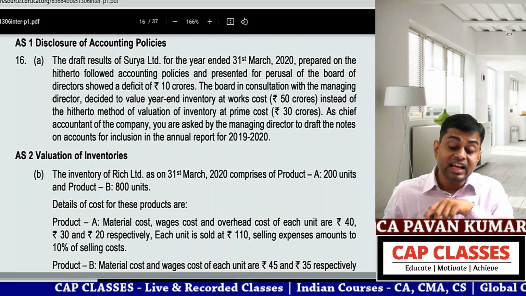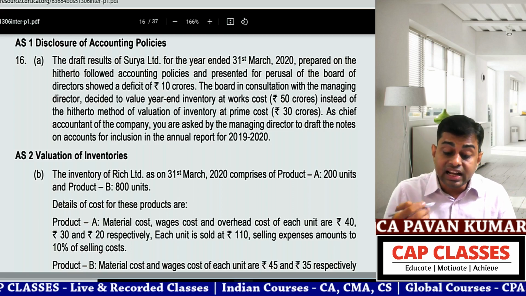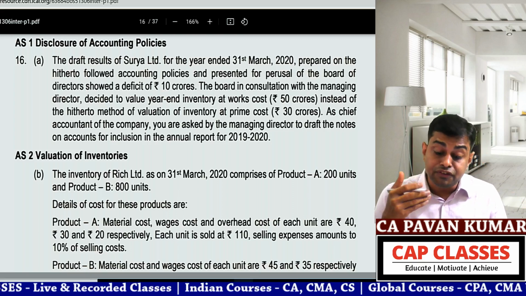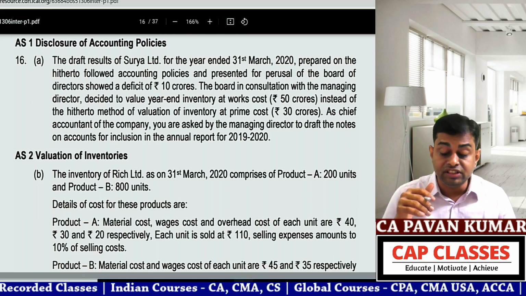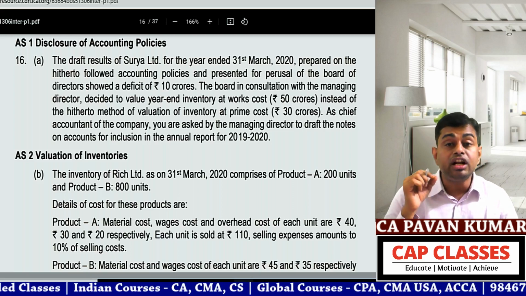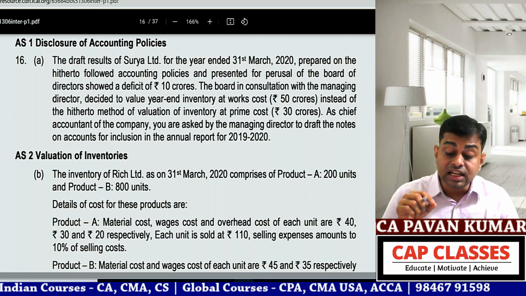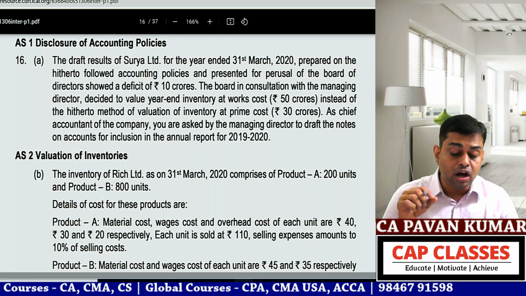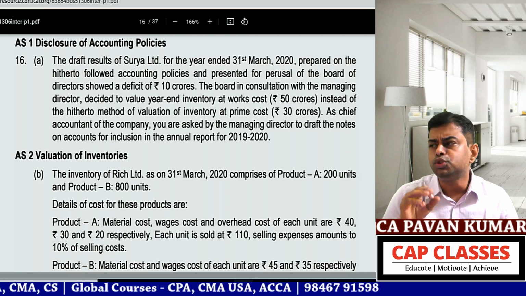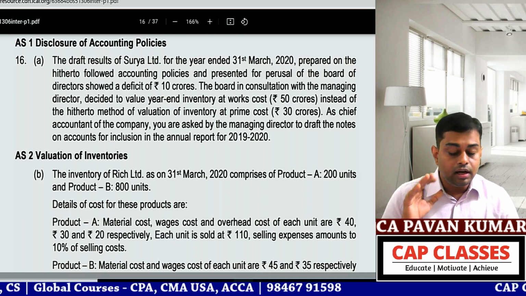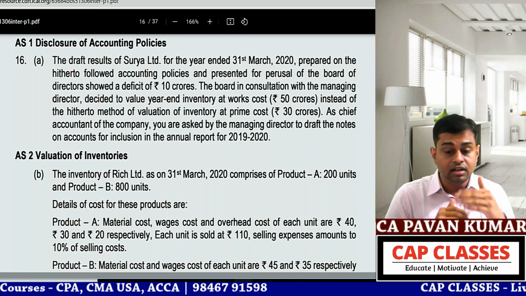So the board, in consultation with the managing director, decided to value year-end inventory at works cost, which is 50 crores, instead of the hitherto method of valuation of inventory at prime cost, which is 30 crores. As chief accountant of the company, you are asked by the managing director to draft the notes on accounts for inclusion in the annual report for 2019-2020. Super conceptual question, and needless to say this is from old CA final. Previously the same question was asked in CA final.